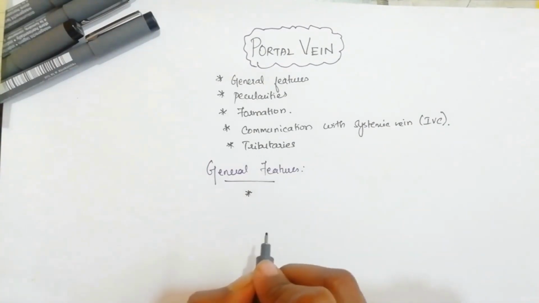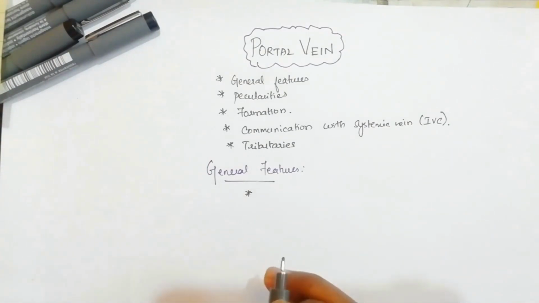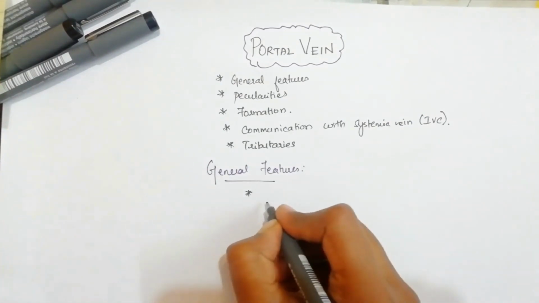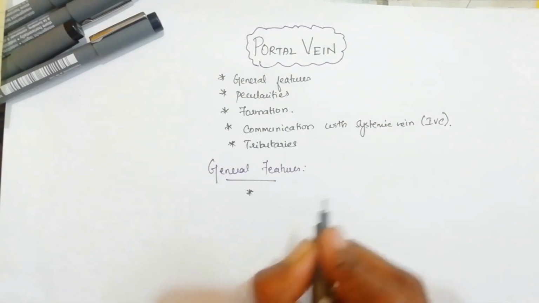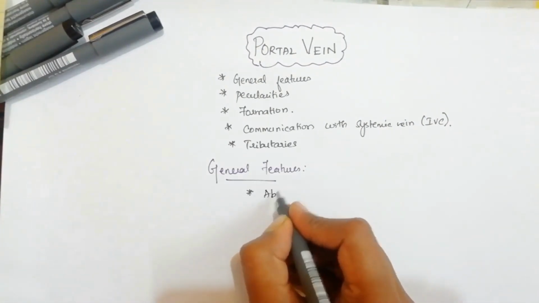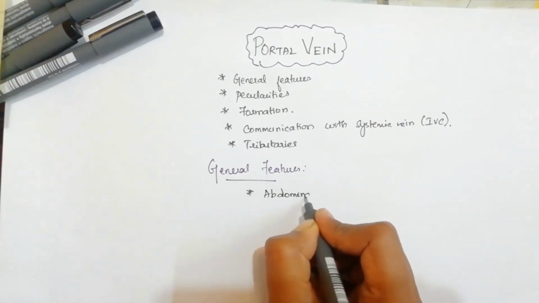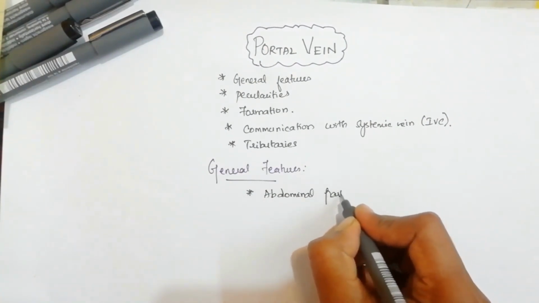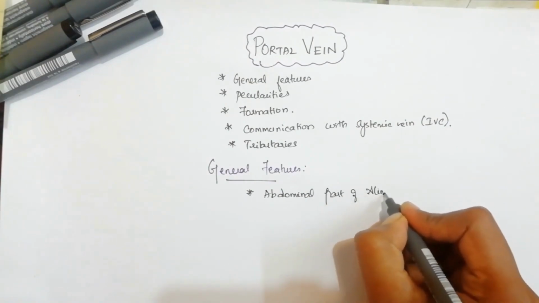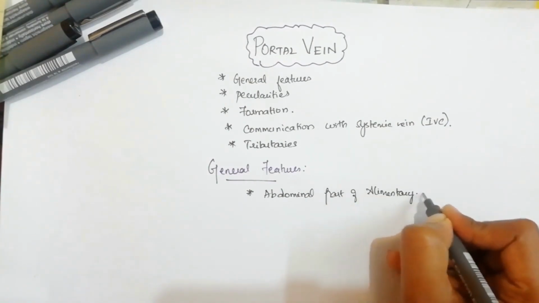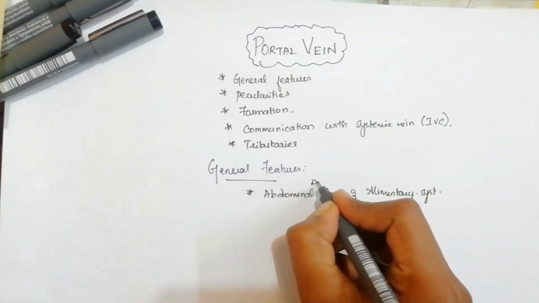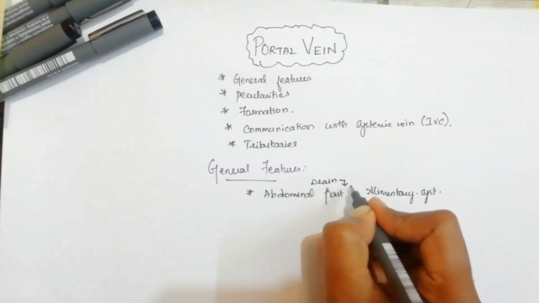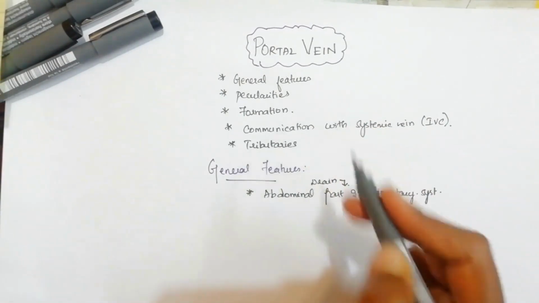The general features are, it is going to drain the blood from the abdominal part of the alimentary tract. You know we have got the alimentary tract starting from the esophagus to the rectum region. So that abdominal part of the alimentary system is drained by this portal vein. Draining of this abdominal part of the alimentary system is carried out with this portal vein.